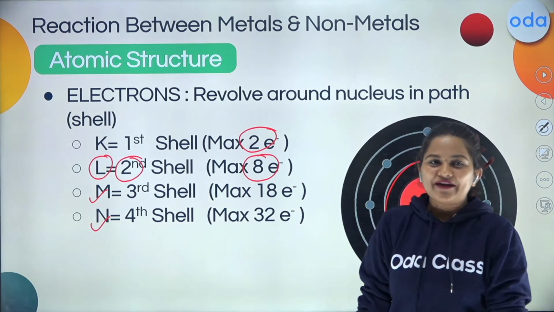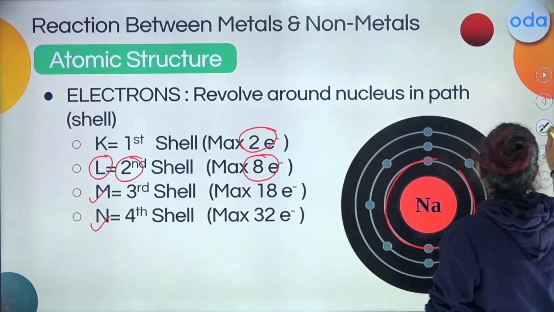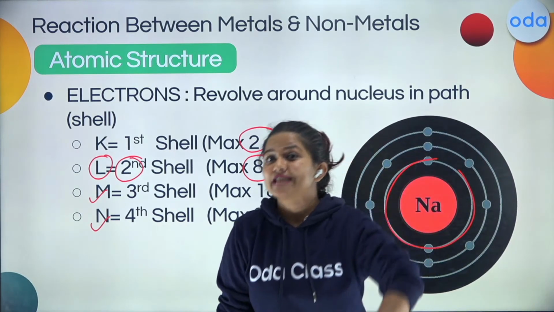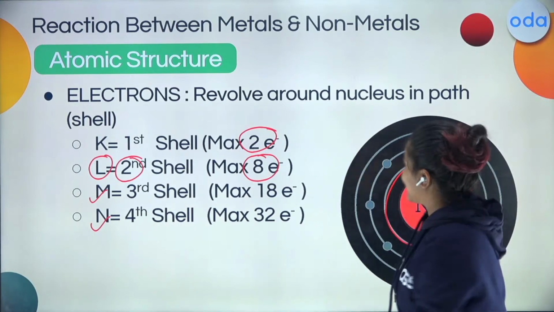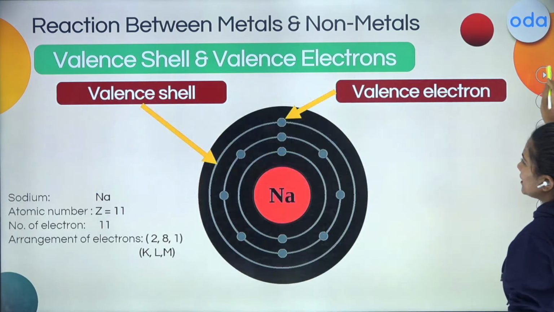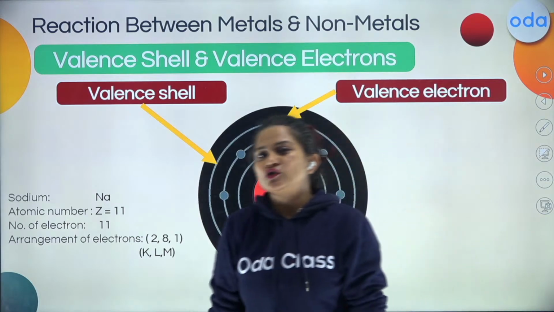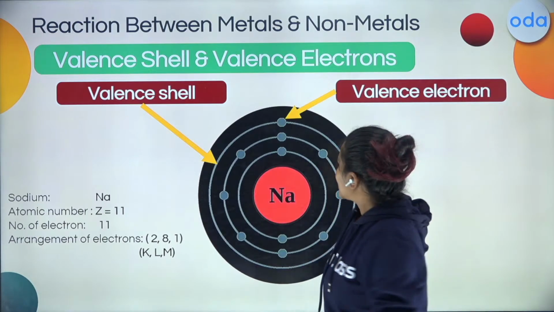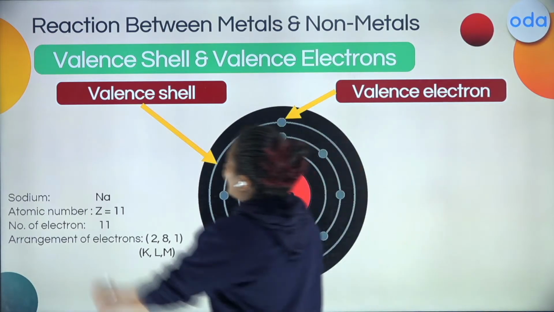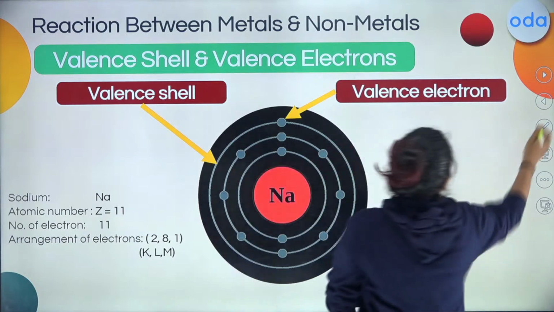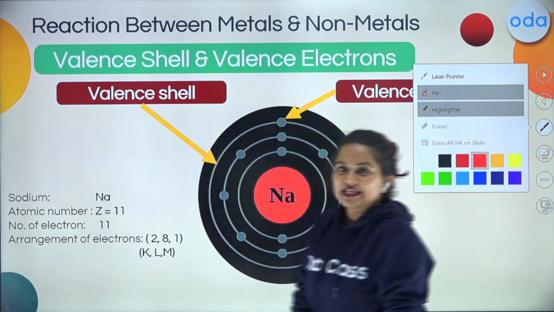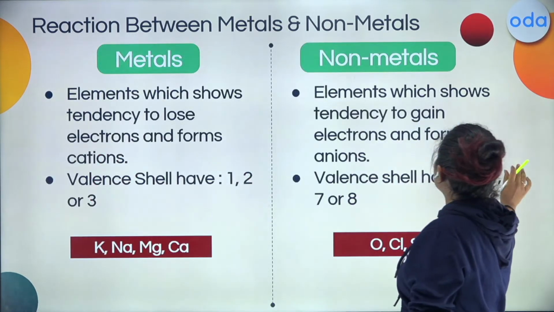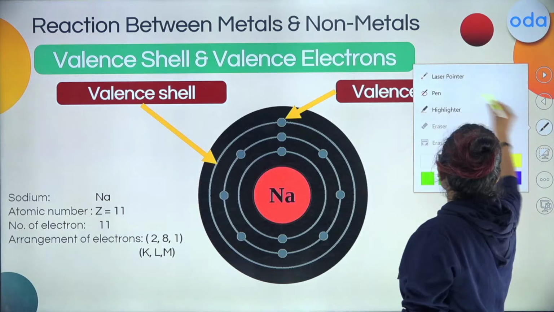We are not going to go in depth, students. This is just a highlight so that you understand that metals lose electrons, right? When I say they lose or gain electrons, which electrons participate? The electrons present in the outermost orbit, right?